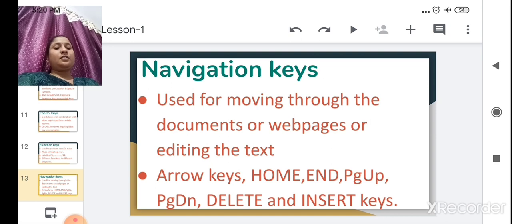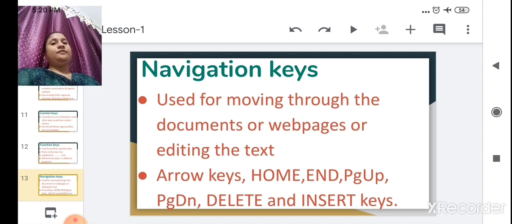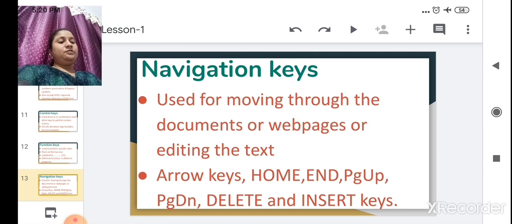Home key is used for the beginning of a document. It will put the cursor at the beginning of a document. And End will send the cursor to the end of the document. If you are writing a sentence and press Home, it will go to the beginning of that sentence, and if you press End it will go to the end of that sentence. Page Up and Page Down are both used to scroll up and down a document.